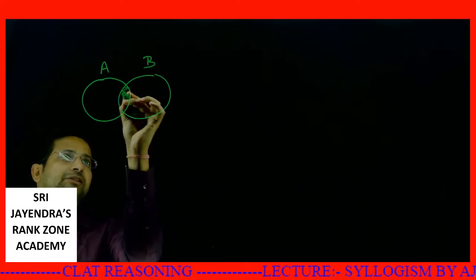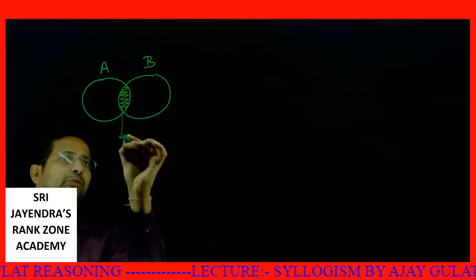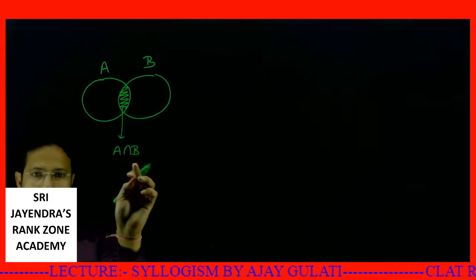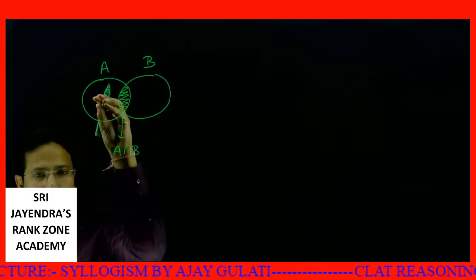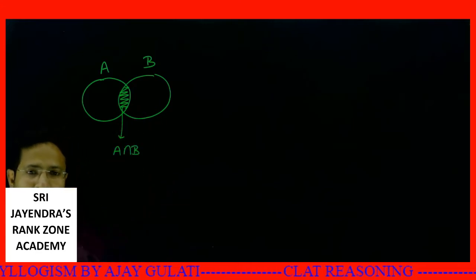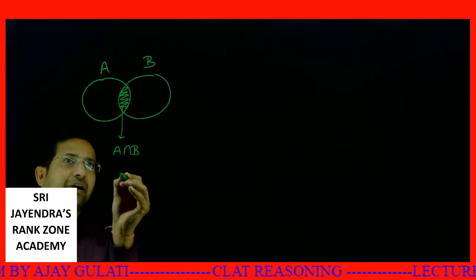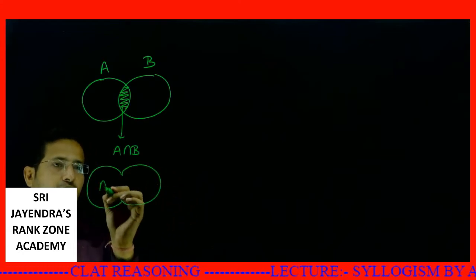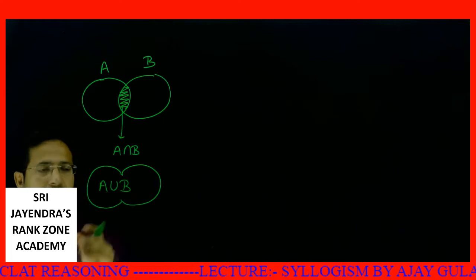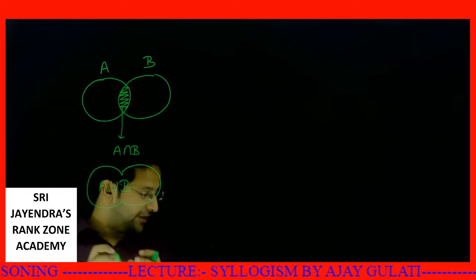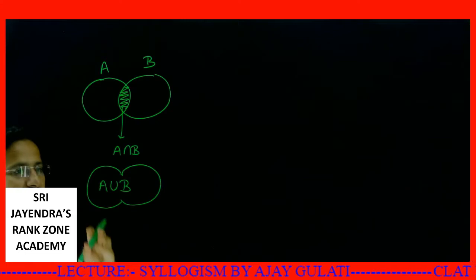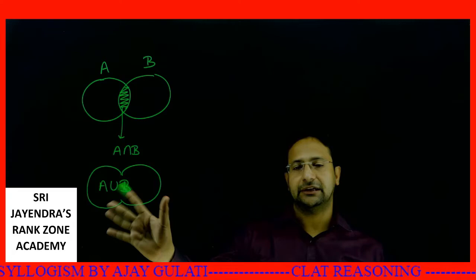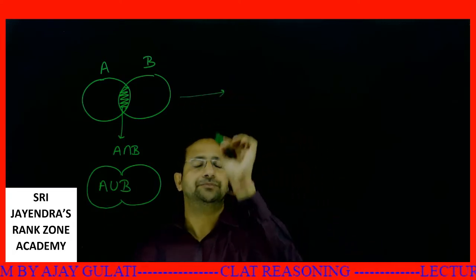What is this portion? This portion is called A intersection B. It represents those people, those parts which are included in A as well as included in B. This is A intersection B. And if I talk about this entire zone, this is called A union B, like either A or B. If I need to find all the people or all the elements which are in A or B, I'll take this part. I'll explain it to you with a very suitable example.